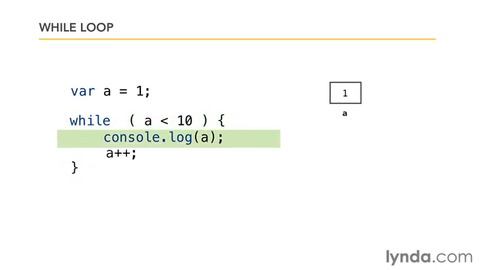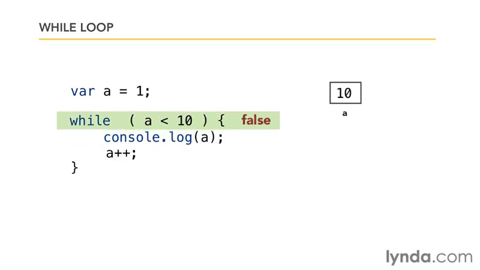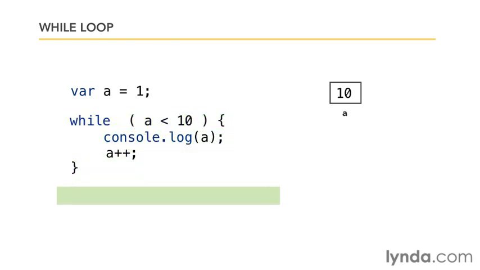So this time I've got an a++ at the end of the body of the loop. So with the iteration in place, we'll start to increment a every time we go around the loop, and we'll keep on going. And at some point, what's going to happen is a will be incremented to 10. We'll come back to the while. This will evaluate as false, and then we'll jump out of the loop. We'll jump right to the end, and we'll continue processing whatever code happens afterwards.